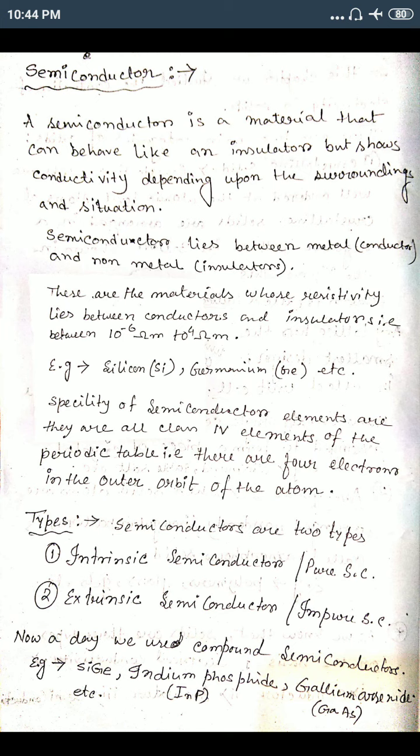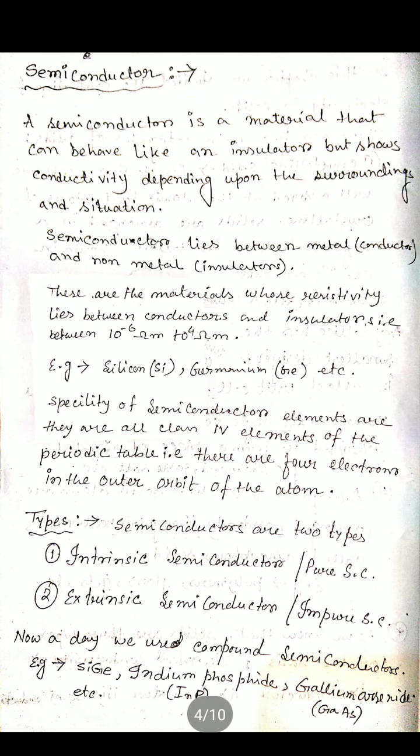Class 4 elements means they have 4 electrons in the outer orbit of the atom. So for making a semiconductor, we choose the material which belongs to class 4 elements of the periodic table. Silicon and germanium both have 4 electrons in their outer shell.